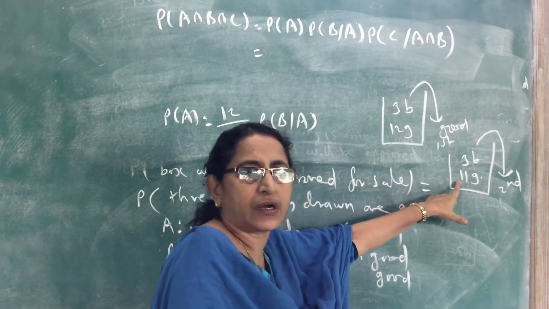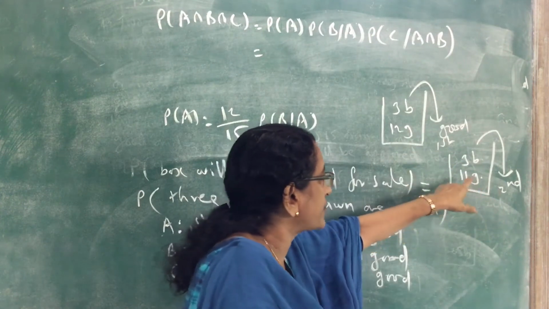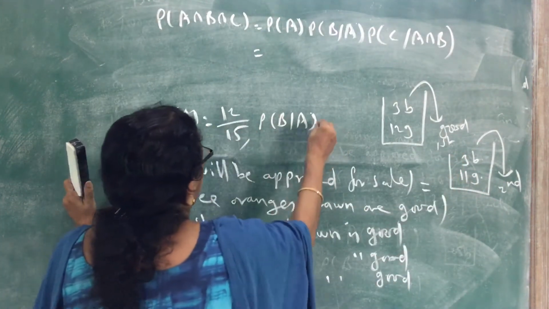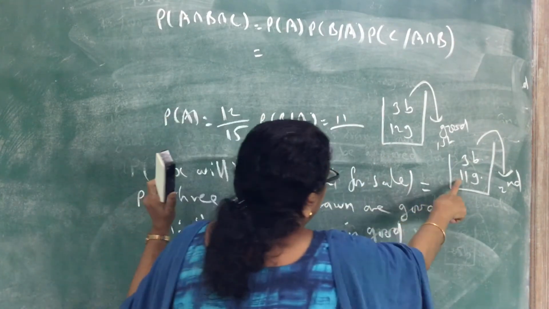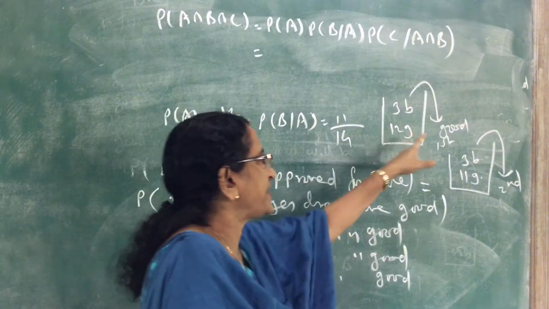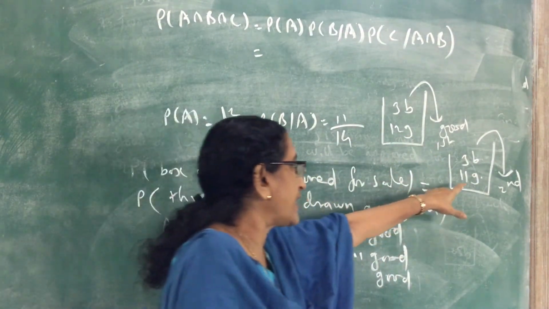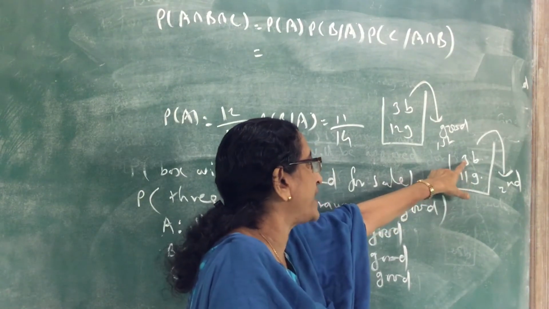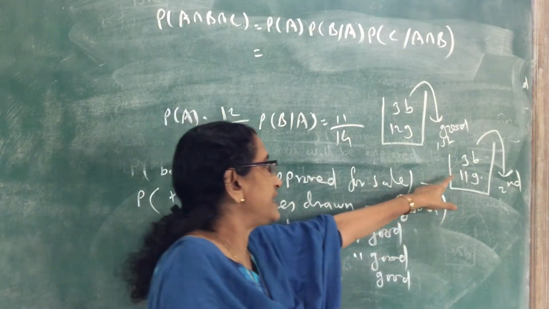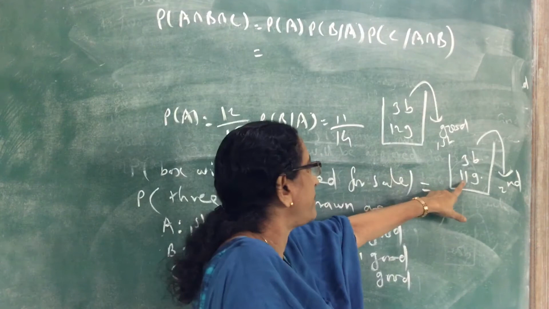Only 11 good oranges are remaining, out of a total of only 14. So the probability of getting a good one in the second draw is 11 by 14.